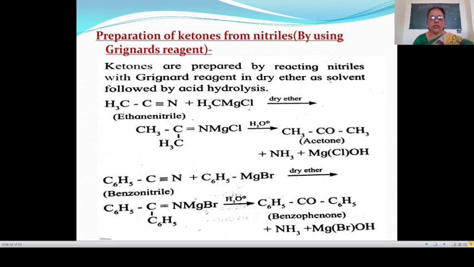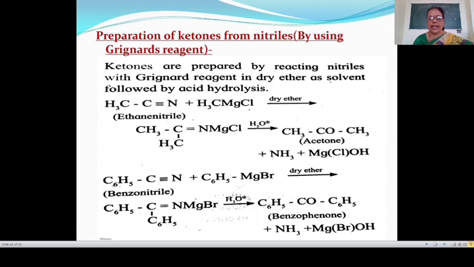Then the remaining 1 hydrogen atom and 1 oxygen atom give a hydroxyl group, and this hydroxyl group is attached to this magnesium, that is MgBr and OH. And 1 oxygen atom is attached to this carbon atom to give C6H5, then C double bond O and C6H5. And this is known as benzophenone.